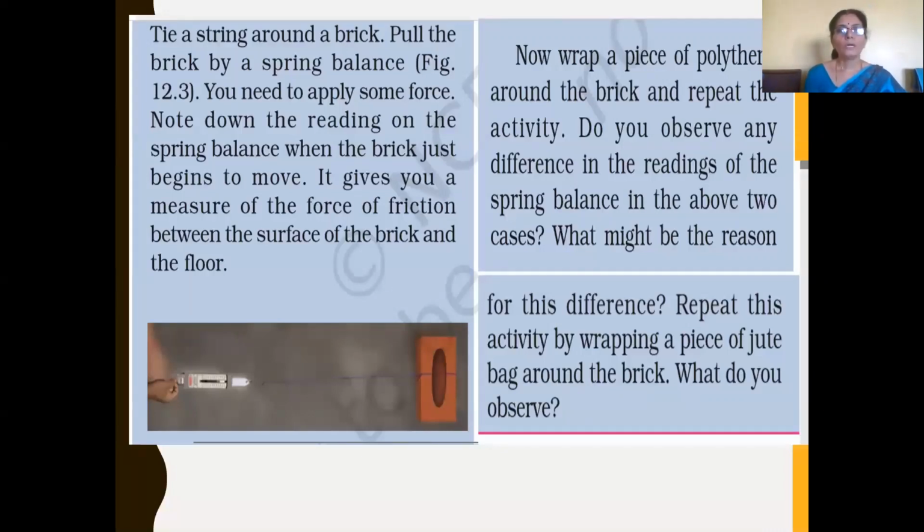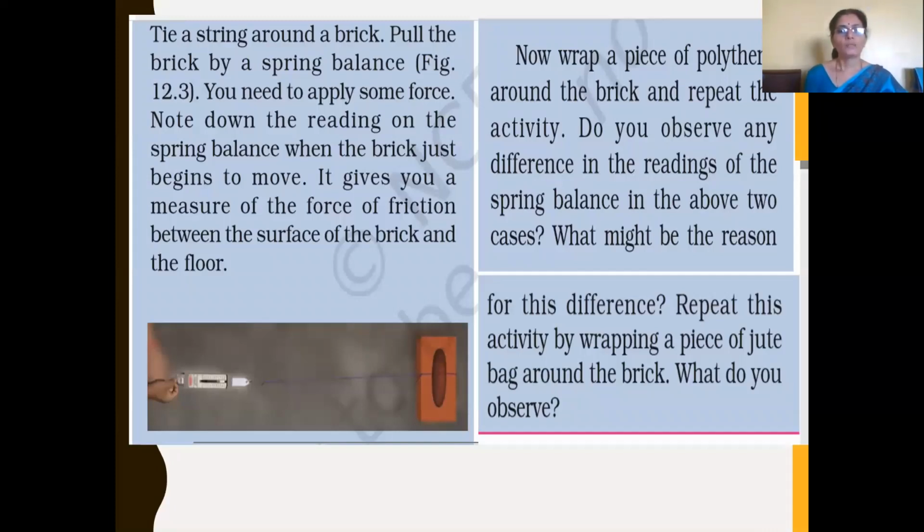You have to tie a string around a brick and pull the brick with a spring balance. You may have seen a spring balance. While pulling, you need to apply some force.